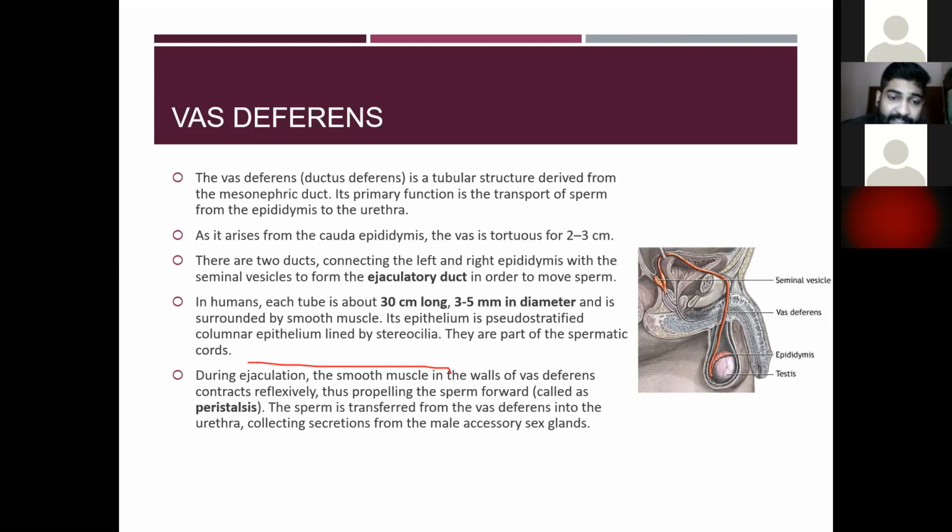Then during ejaculation, the smooth muscles in the wall of the vas deferens contract reflexively, thus propelling the sperm forward. Okay, it contracts and propels the sperm forward. It is called peristalsis. Then the sperm is transferred from the vas deferens into the urethra, collecting the secretions from the male accessory glands, the sex glands.